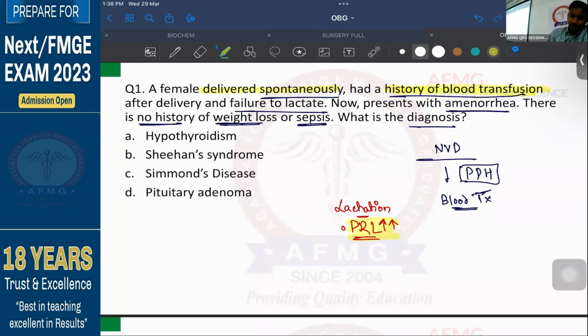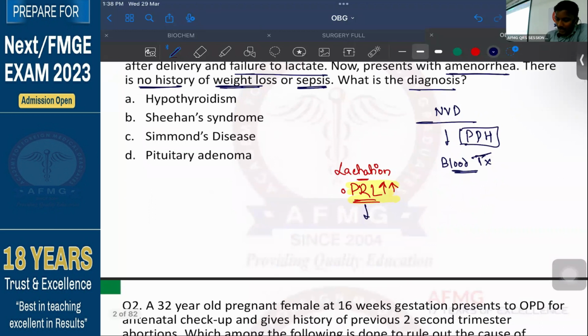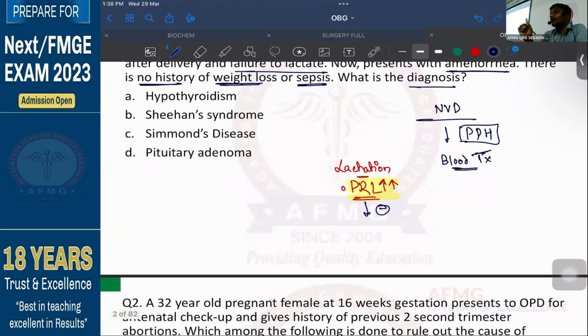The funda of prolactin is, please remember, prolactin is a physiological inhibitor of LH and FSH. That means it will inhibit the gonadotropins. That is the reason why, during the lactation period, when levels of prolactin are high, there would be low levels of LH and FSH.